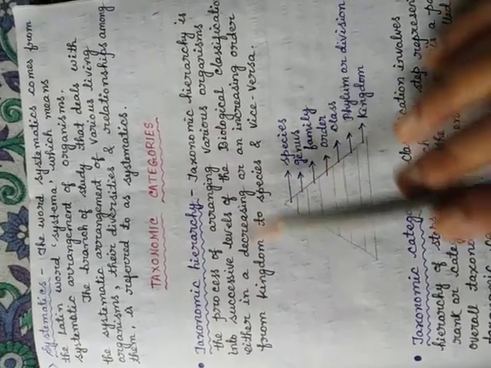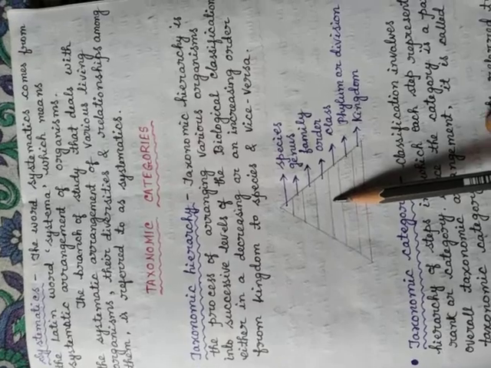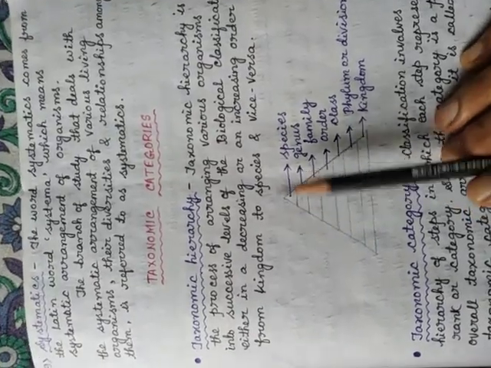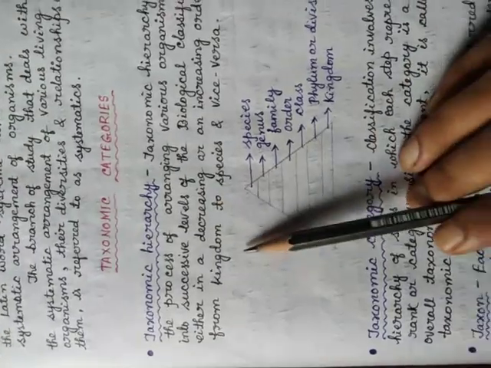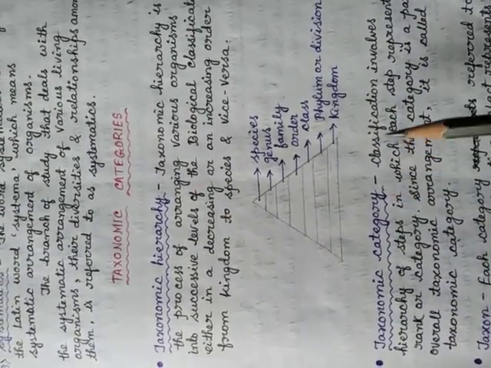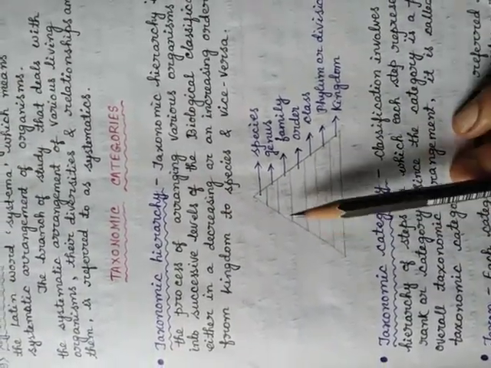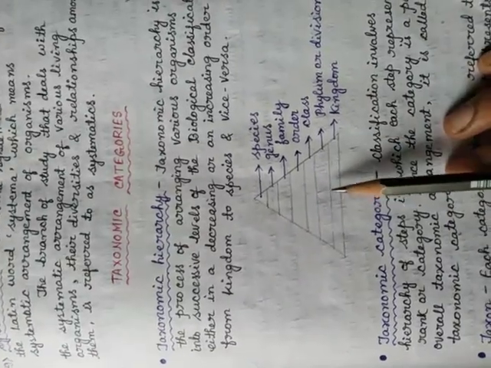So the process of arranging the organisms into these successive levels is known as taxonomic hierarchy. You see that classification is not a single process.